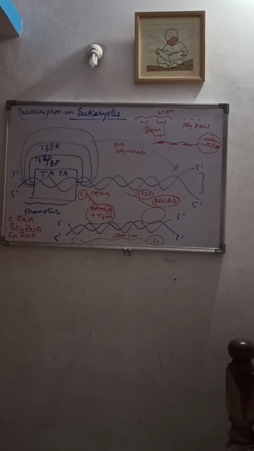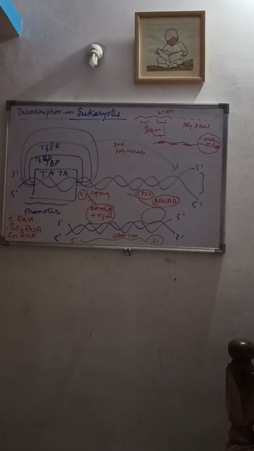The third one is RNA polymerase 2, which is located in the nucleus and is responsible for the transcription of protein-coding RNAs, which are also called pre-mRNA.